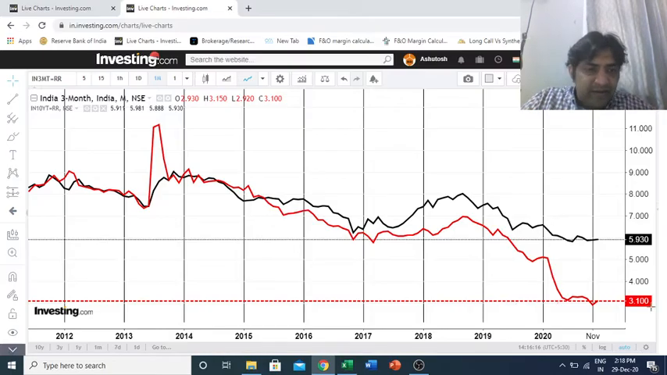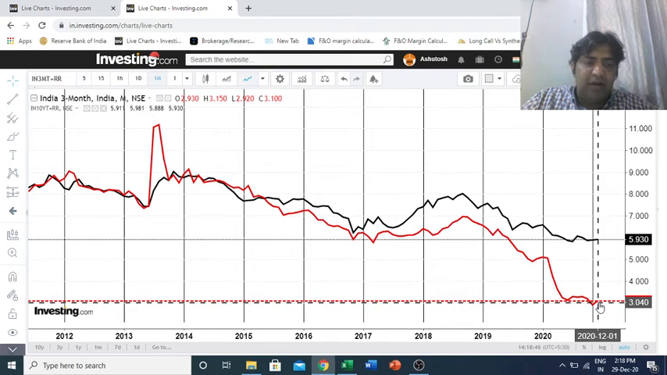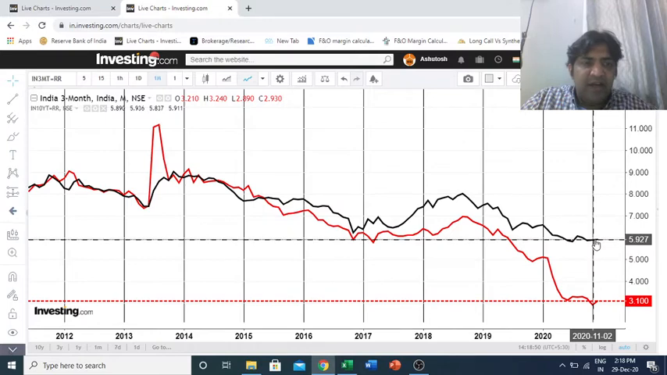RBI did something known as Operation Twist, in which RBI sold less than 1 year bonds, 10,000 crores tranches, and RBI bought long duration bonds.